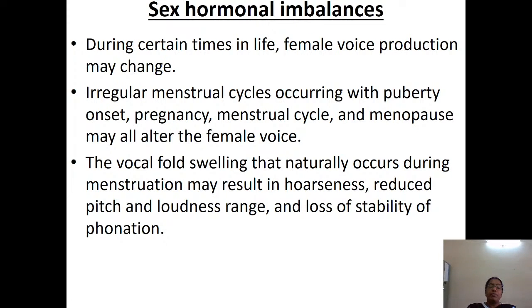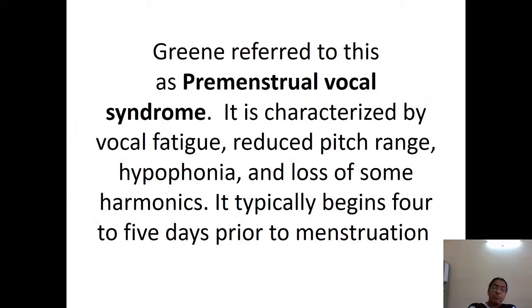These may all affect or alter the female voice. The vocal fold swelling that naturally occurs during menstruation may result in hoarseness, reduced pitch, reduced loudness range and loss of stability of phonation, which might be because of hormonal imbalances.